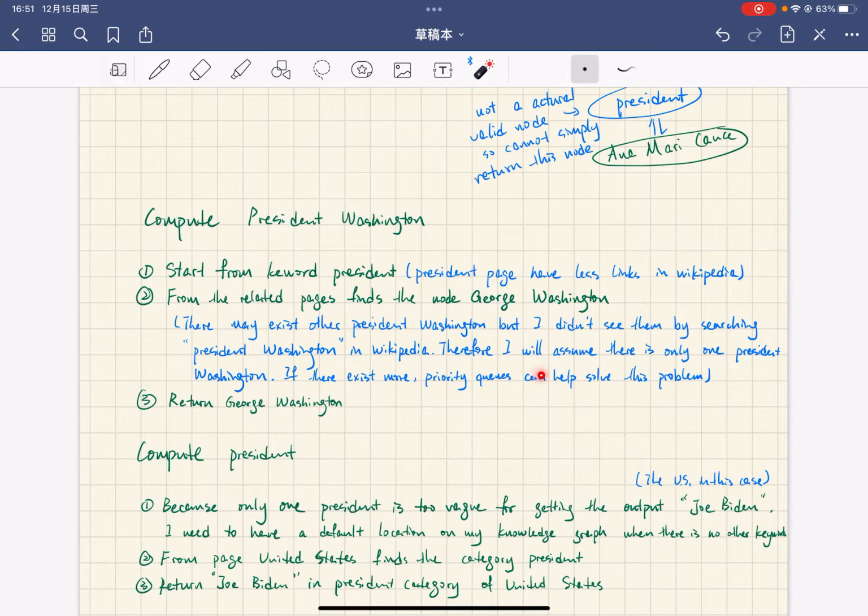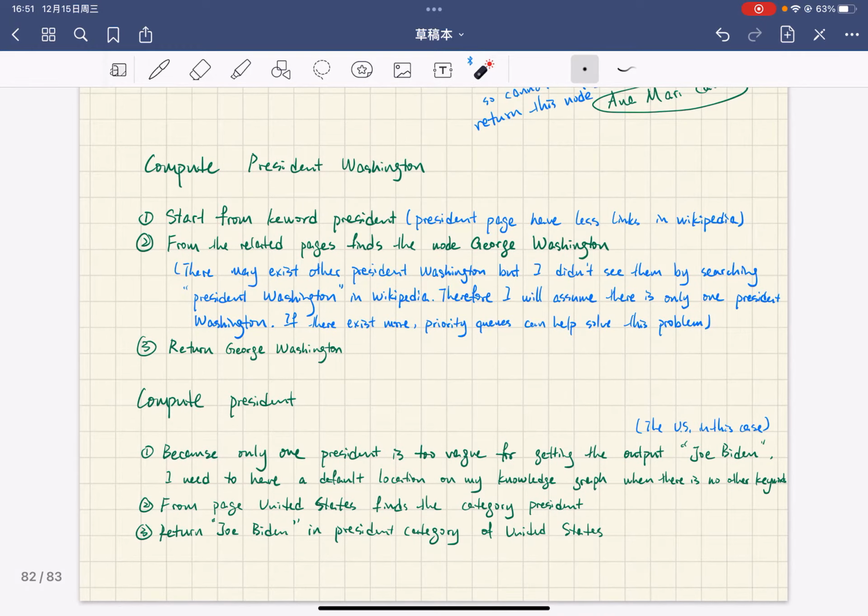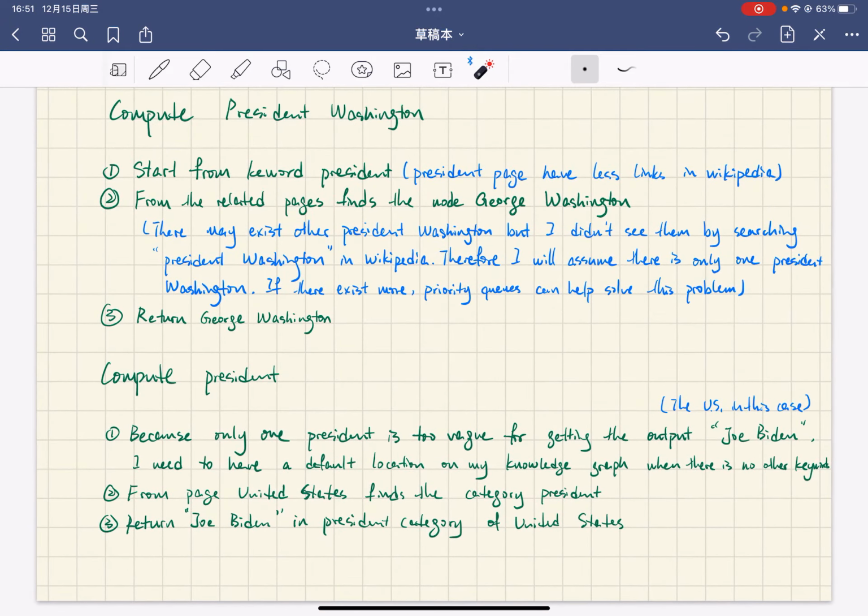Therefore, for this case, I will just assume that there is only one President Washington under the President page. If there exist more, then priority queues may help solve this problem. So we just return George Washington from the page president. And that's how we compute President Washington.